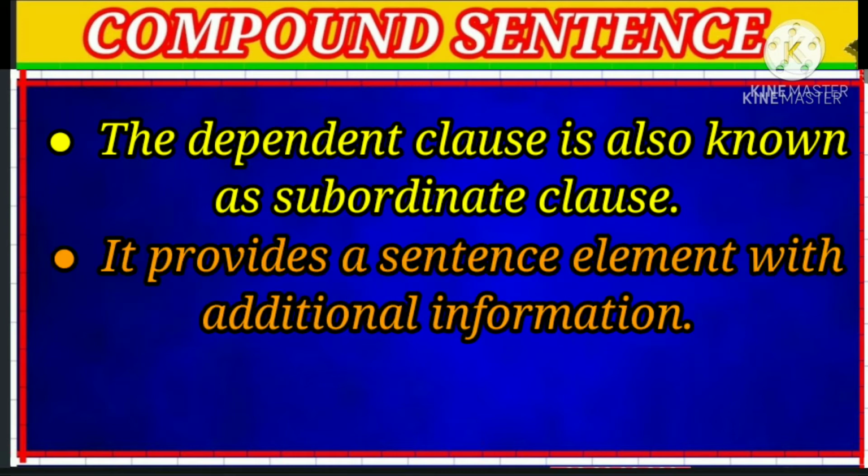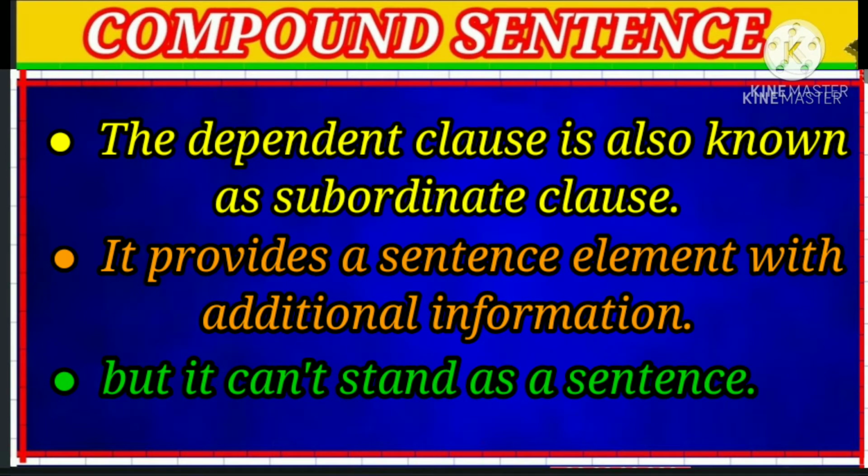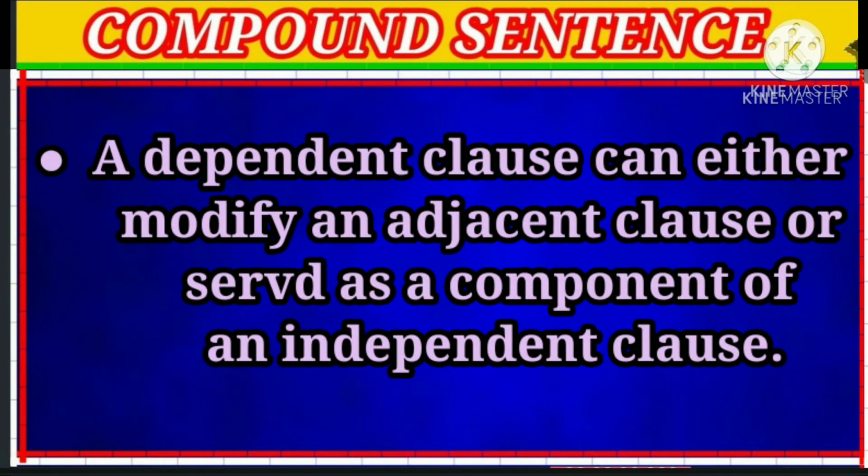It provides a sentence element with additional information, but it cannot stand as a sentence. A dependent clause can either modify an adjacent clause or serve as a component of an independent clause.